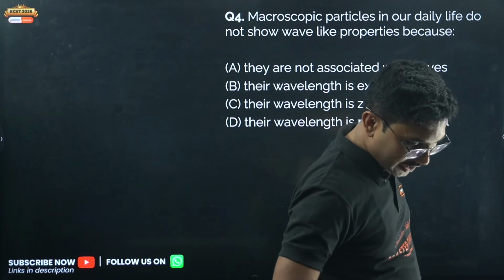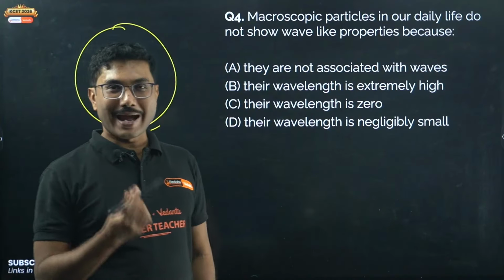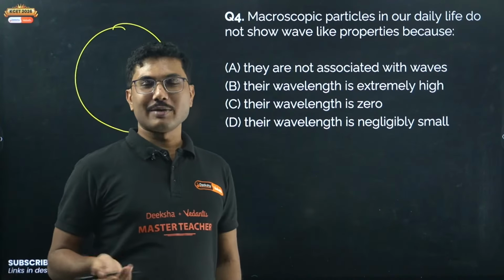Macroscopic particle means big particles that can be seen with our naked eye. If you can see something with the naked eye, it is called macroscopic. Microscopic means if you need a microscope to see, they are called microscopic. Small objects, very, very small. For example, electron is microscopic, proton is microscopic, but you, me, cricket ball, bat, football, they are all macroscopic.